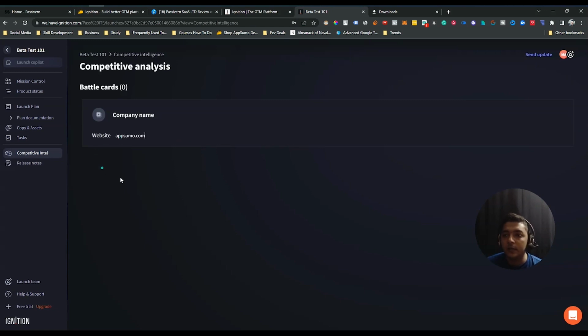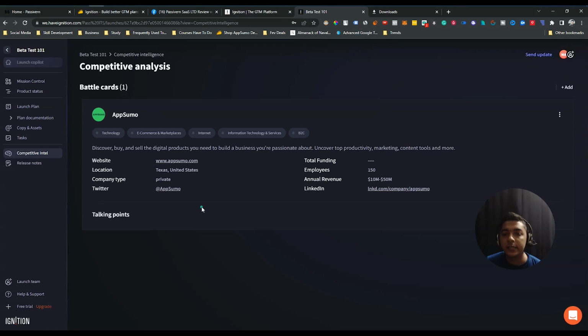And then, see, it will automatically extract data from online about their website name, their location, their company type, their Twitter handle, their total funding, total number of employees, annual revenue, and their LinkedIn profile. These things I have not added, guys. They have been added automatically whenever I inserted the domain name of my competitor.